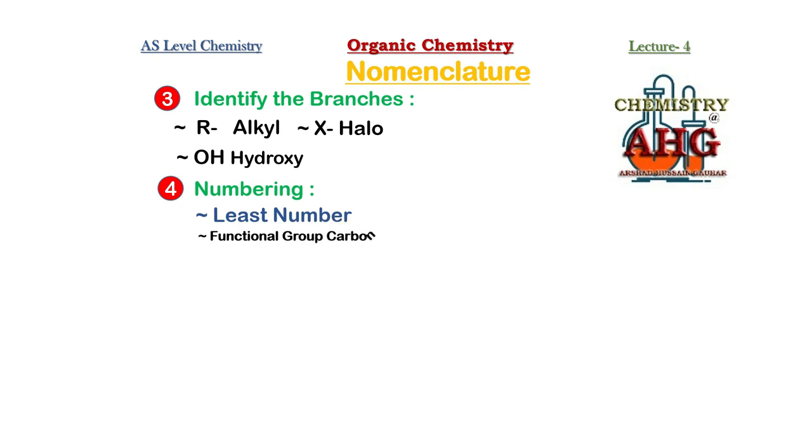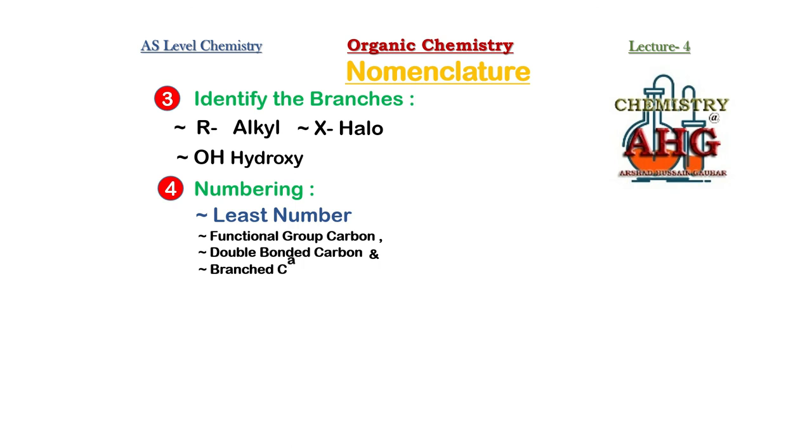Suppose a functional group carbon is not present, then which carbon must be given preference? The carbon that is having a double covalent bond. This carbon must be given preference if there is no functional group carbon atom. And if in case both of these carbon atoms are missing from a structure, then preference must be given to the carbon that is containing a branch.